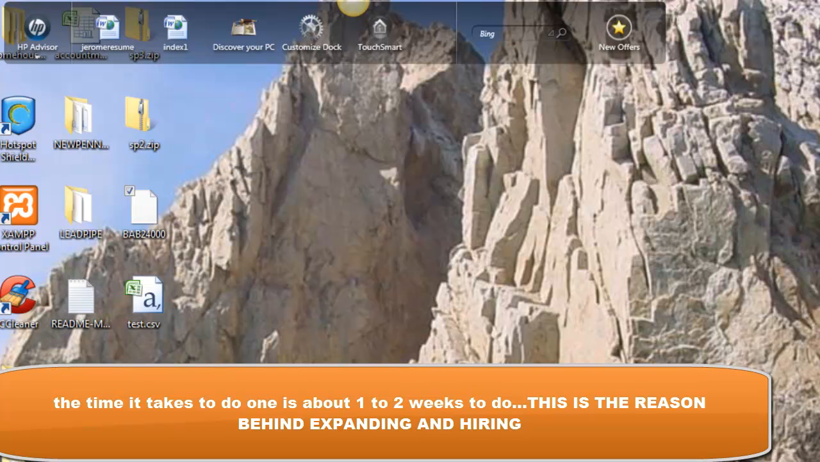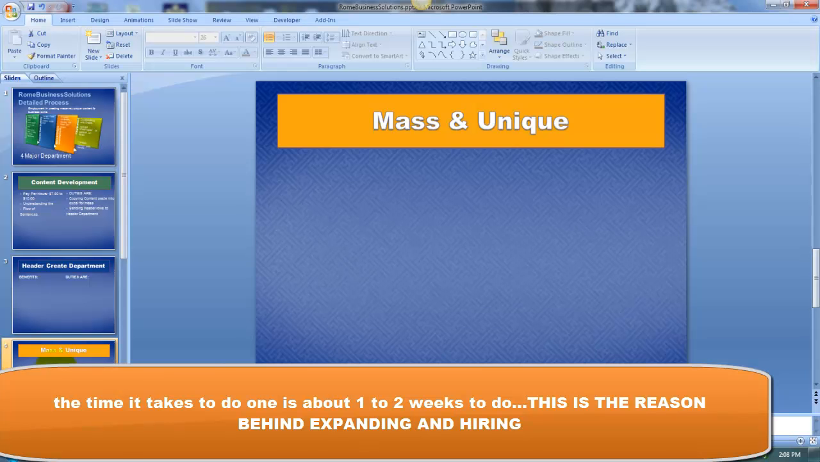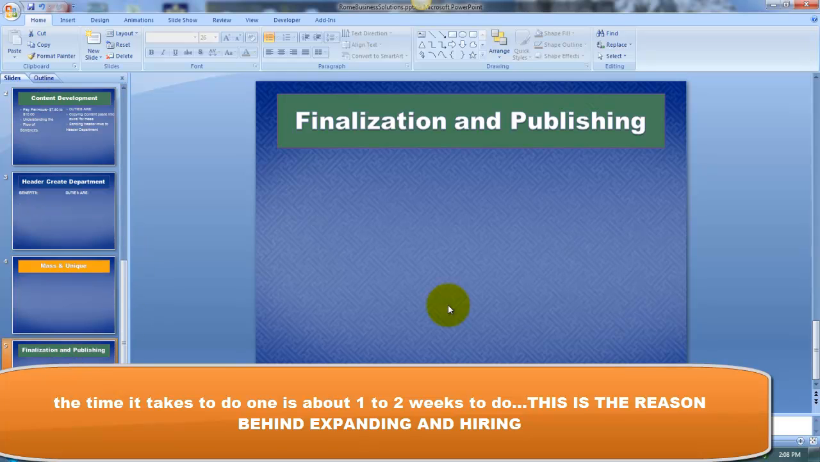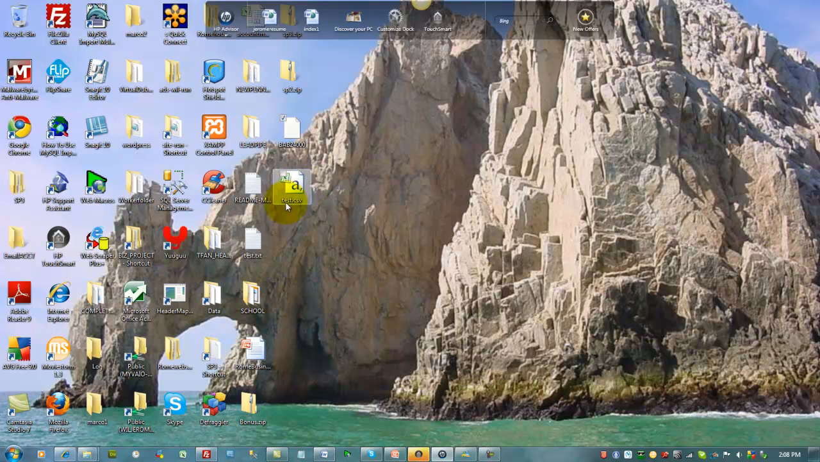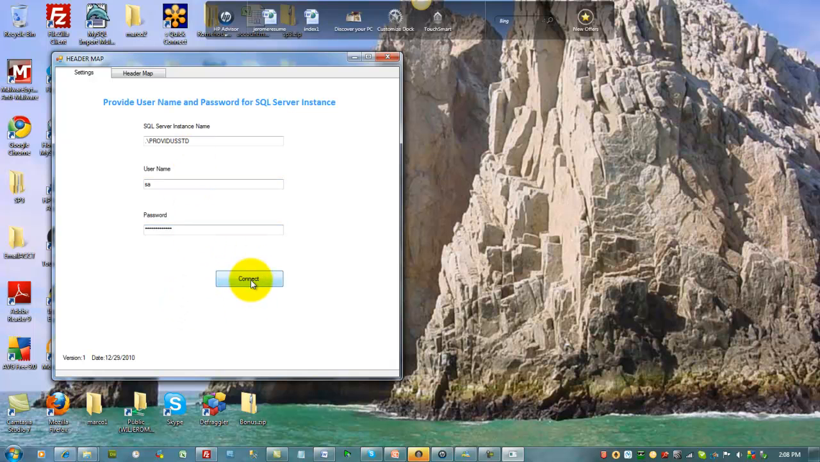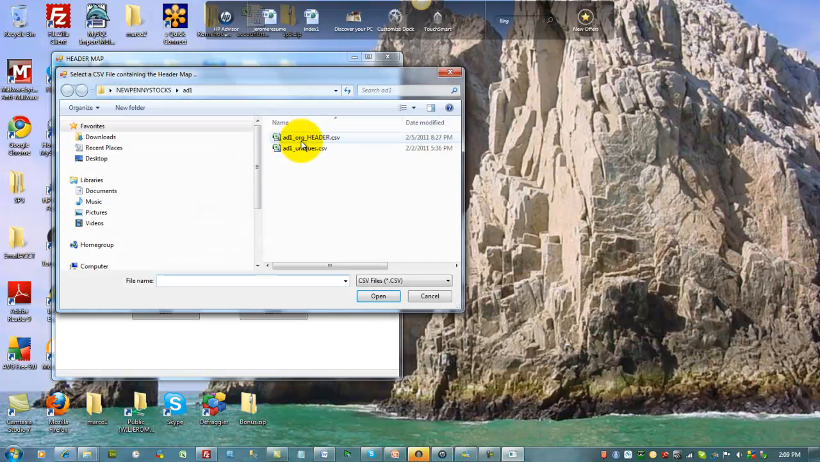Okay, now let's go back to the slideshow. Publishing and finalization. Okay, this is finalization. Once all those different departments have already created all of their content and they're sending it to the finalization department, this is the department that puts everything together. They're going to see this test document. We're going to open up our creator here to put it into our database, and we're going to look for the header, which is what we just created, that test header.